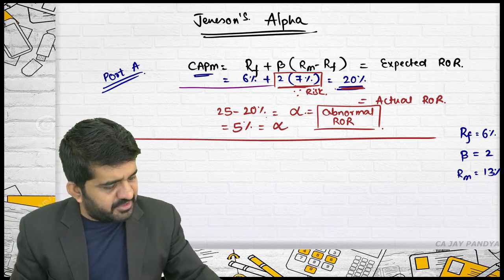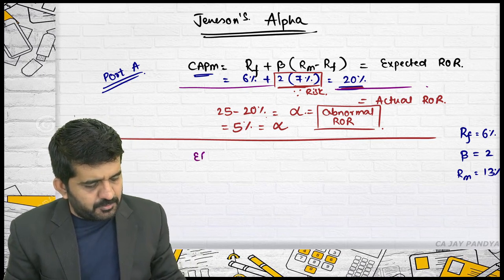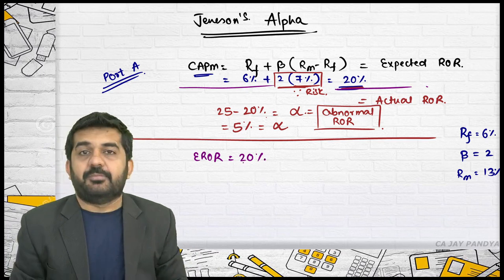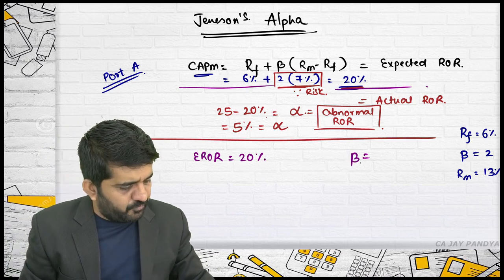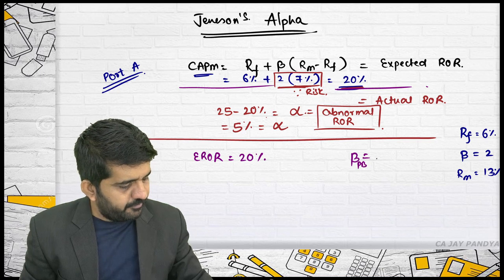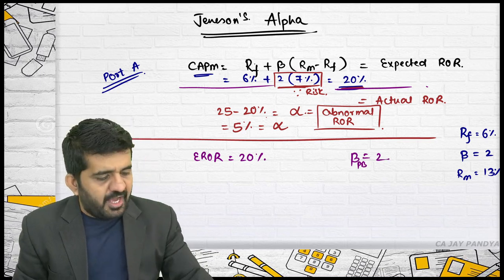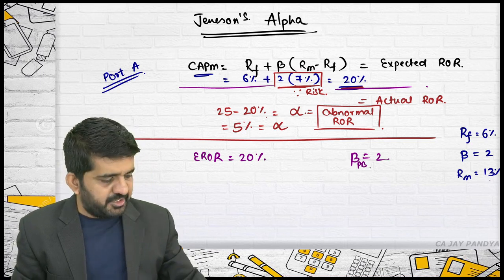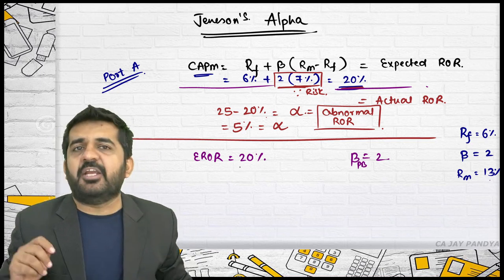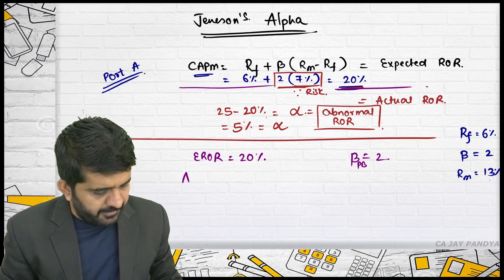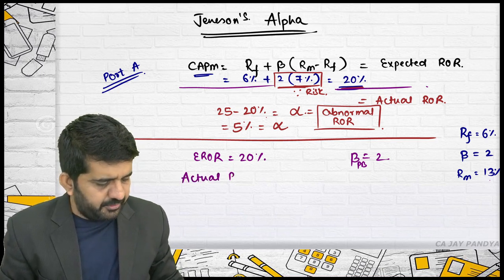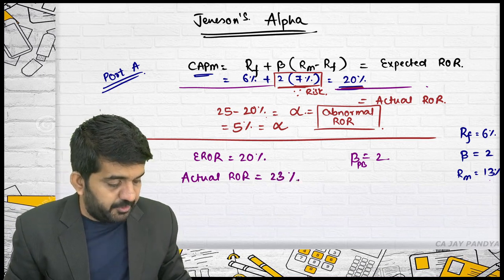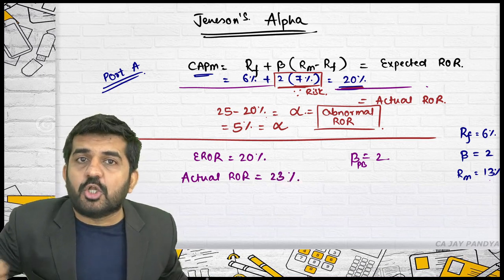This data was the same. So the expected rate of return as per CAPM came to 20%. So what was the beta of portfolio B? It was nothing but 2. RF is 6%, RM minus RF is 13 minus 6%, which is 7%. So the expected rate of return is 20%. Actual rate of return is 23%. This portfolio manager is also good, yes.